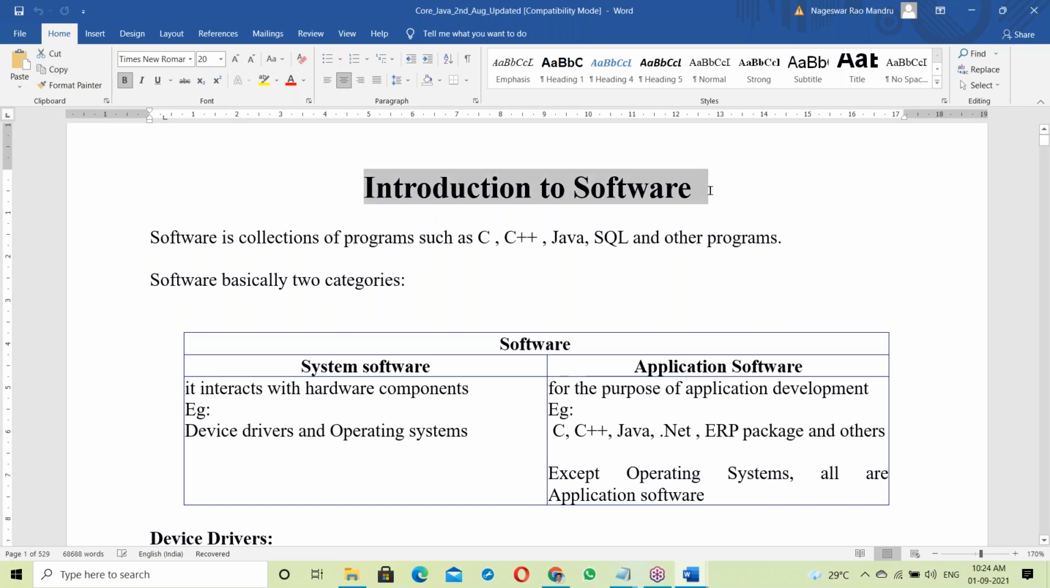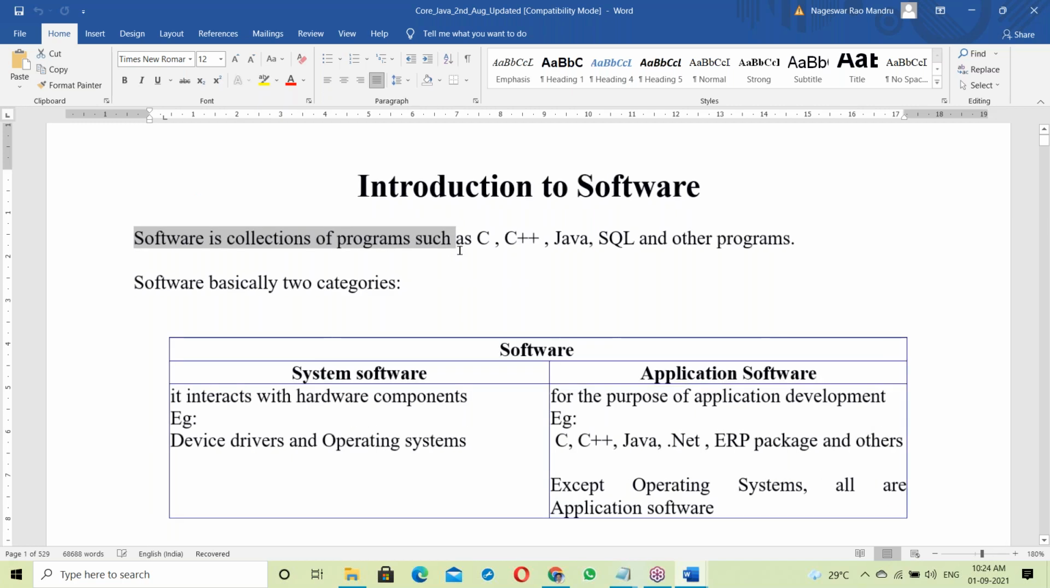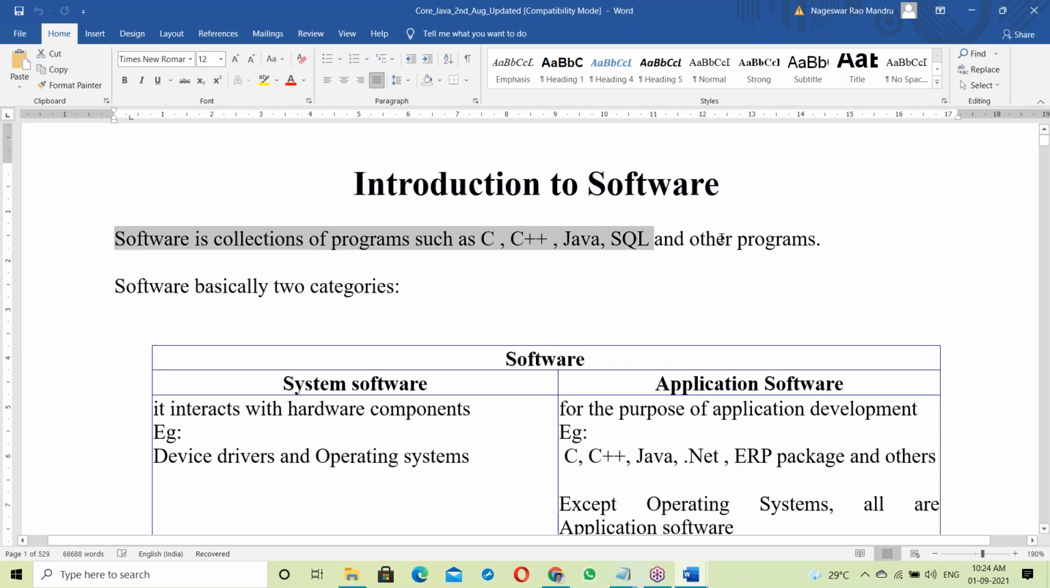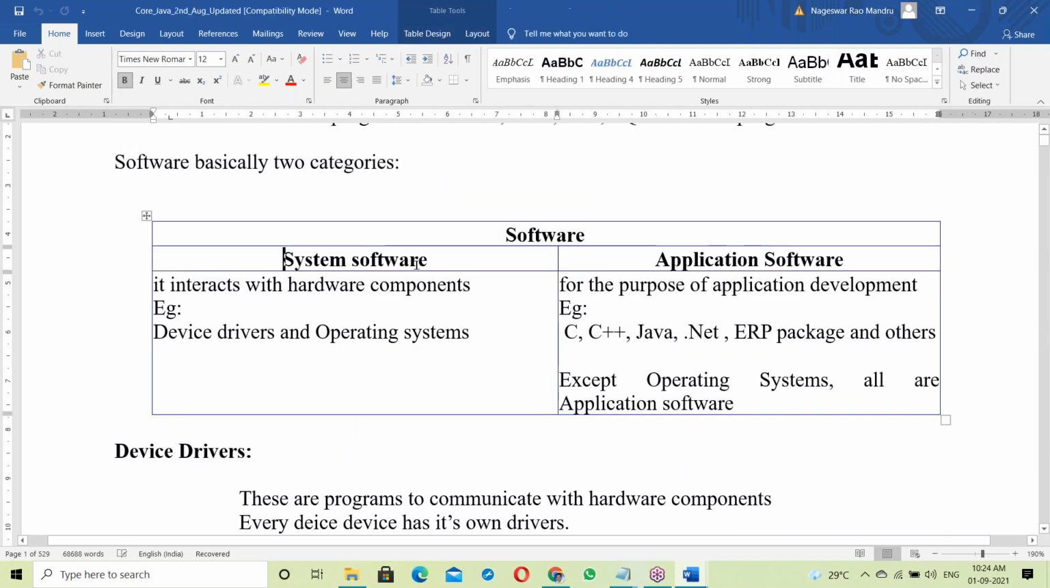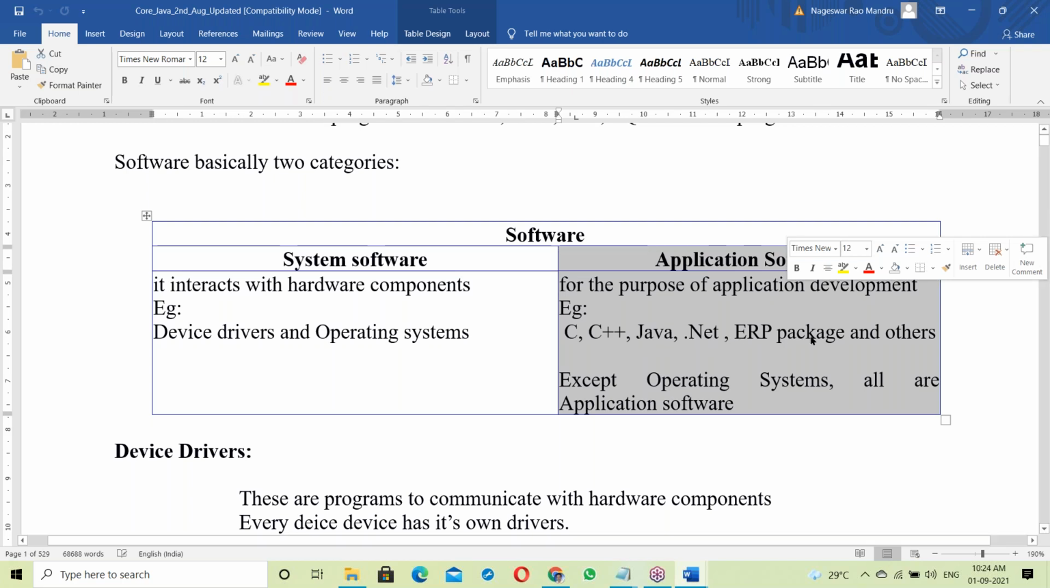Introduction to software. Software is a collection of programs, such as C, C++, Java, and others. Software is basically in two categories: system software and application software. System software interacts with hardware components, like device drivers and operating systems. Application software is for the purpose of application development.